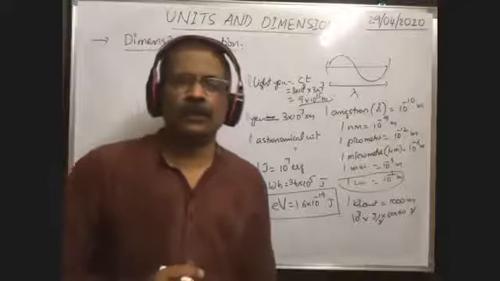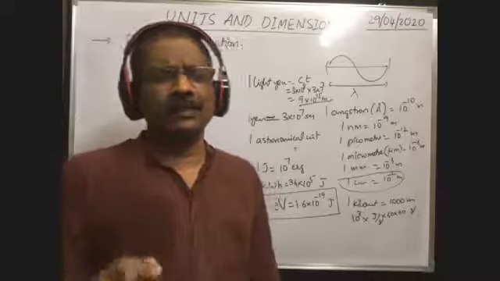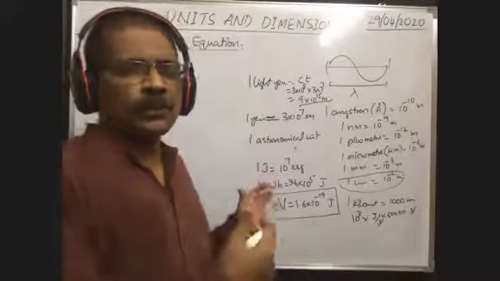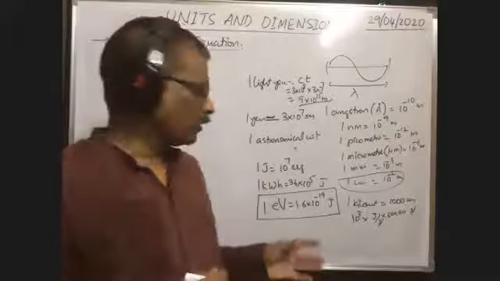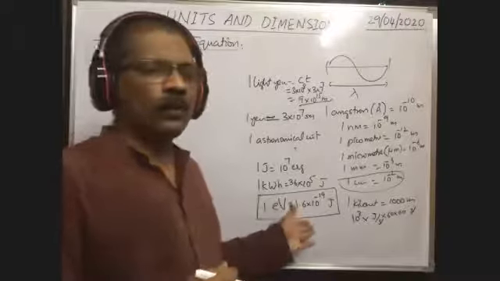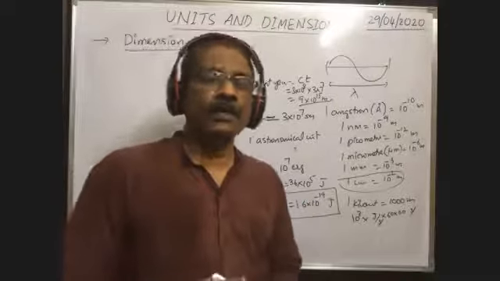1 electron volt is equal to 1.6 into, of course, 1.602. That exact value is there, but in physics we use an approximate value. Actually, 1.60217 something is there. So here approximately it is equal to 1.6 into 10 to the power of minus 19 joule. That is the lowest unit of energy.